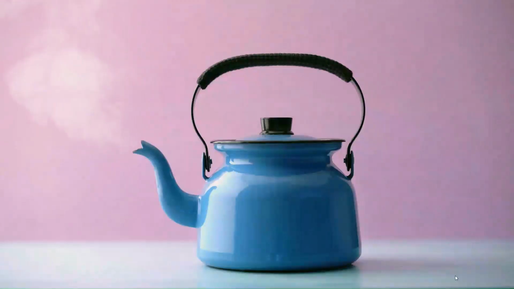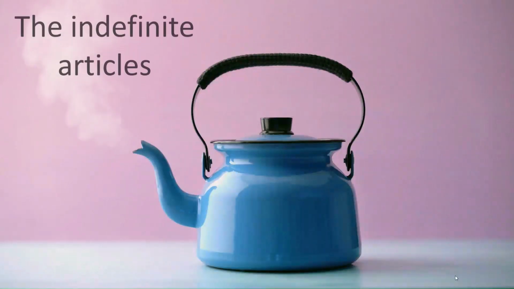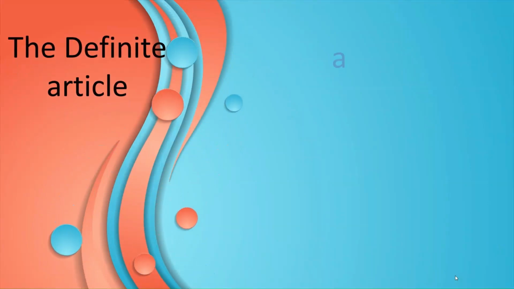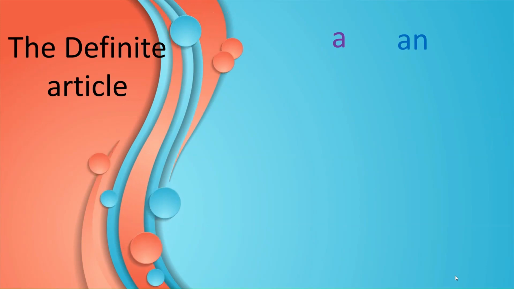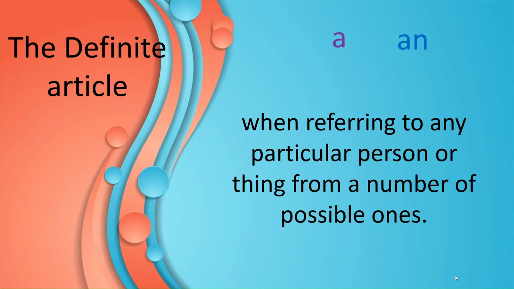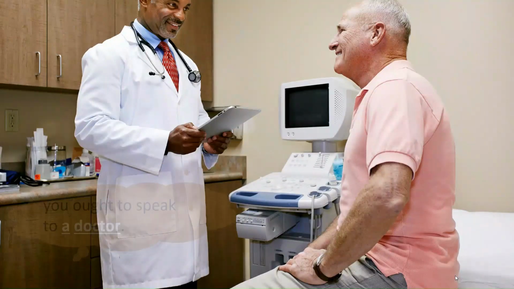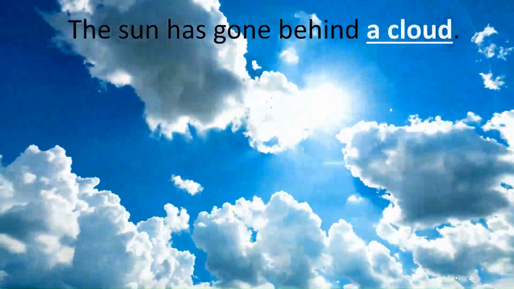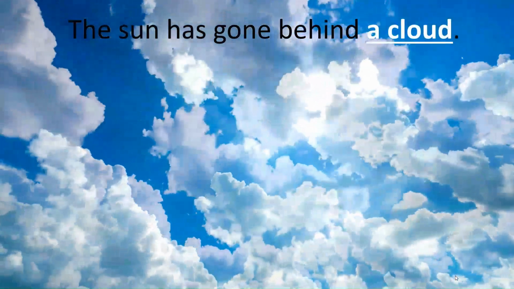Now let's move on to the indefinite articles, which are a and an. We use a and an when we are referring to any particular person or thing from a number of possible ones. For example, you ought to speak to a doctor. Here we mean any doctor. It's not specific. Another example, the sun has gone behind a cloud. It can be any cloud.